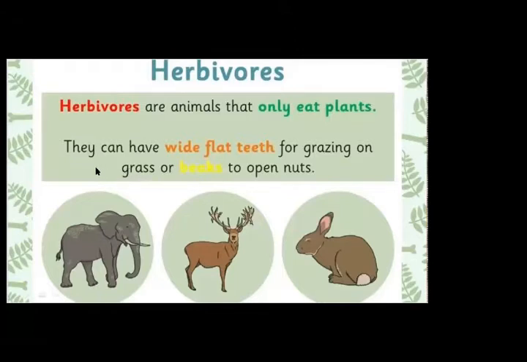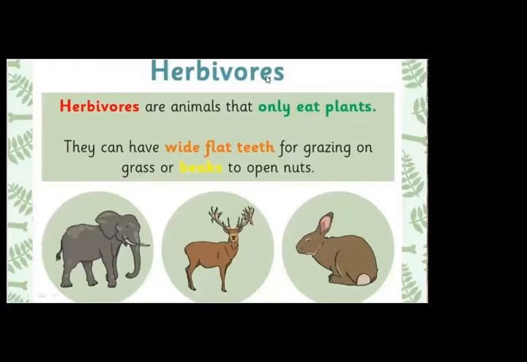These are the characteristics of herbivores. They can have wide, flat teeth for grazing on grass or a beak to open nuts. Herbivore animals have a special digestive system that digests all kinds of plants, including grass.